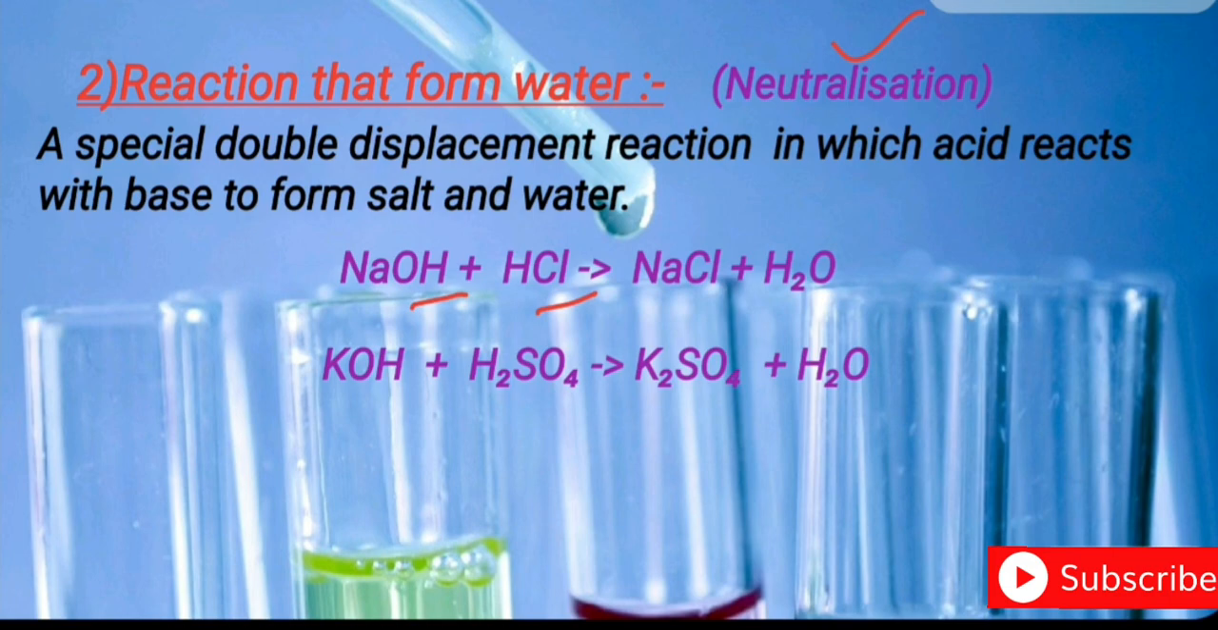KOH, when it reacts with H2SO4, you will get K2SO4 plus water. Here also you can see the cation is replaced by the cation of hydrogen and the anion is also replaced by another anion. So you will get your potassium sulfate plus water.